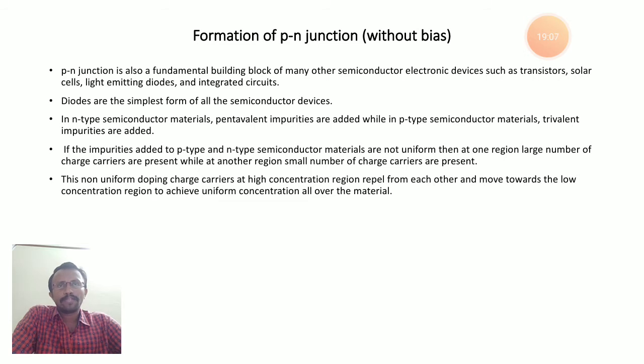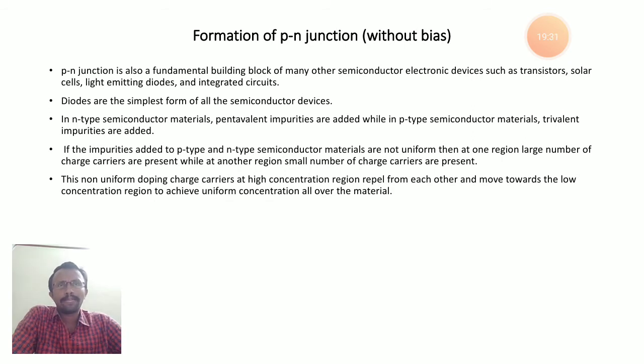The way we use p-type semiconductor and n-type semiconductor to form a diode, to form a junction, the diode coming from these two materials is nothing but the p-n junction diode. That is the simplest form of all semiconductor devices. So how do we form n-type semiconductor?